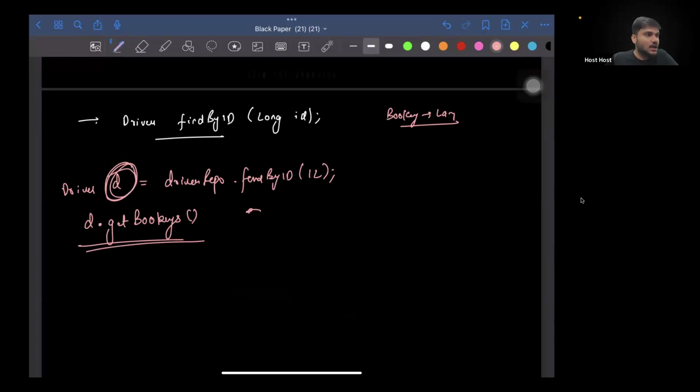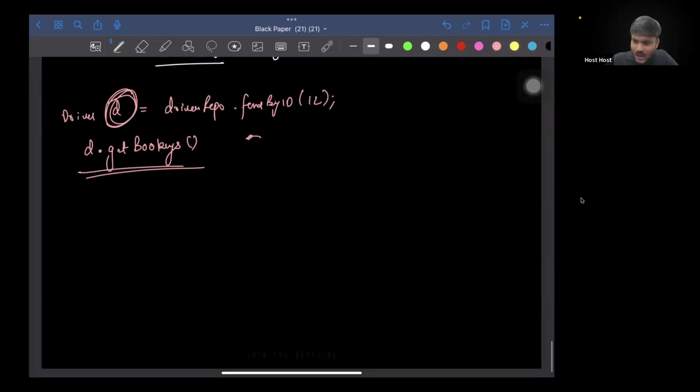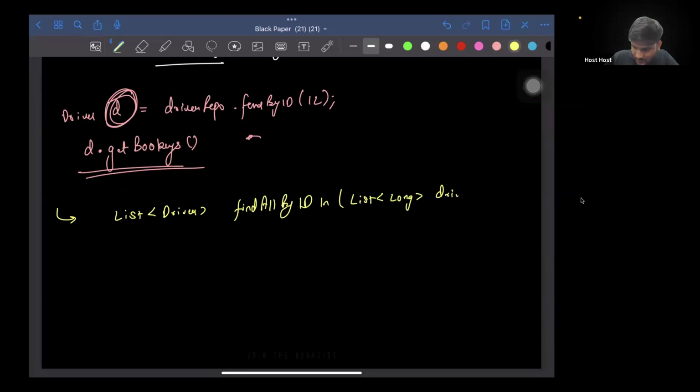Now, one solution that can come into a lot of people's minds is, how about we have a function like this: list of driver, findAllByIdIn, and we pass a list of driver IDs.